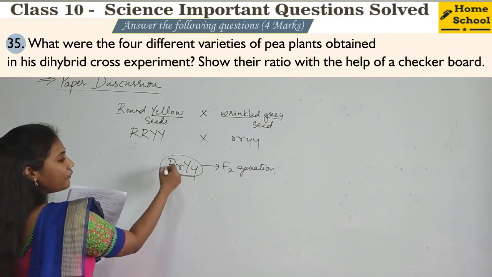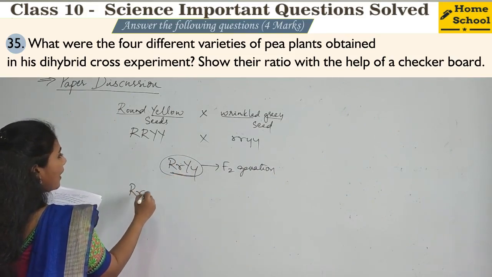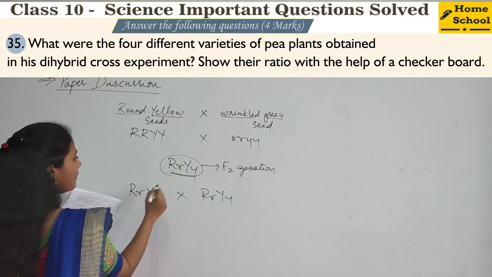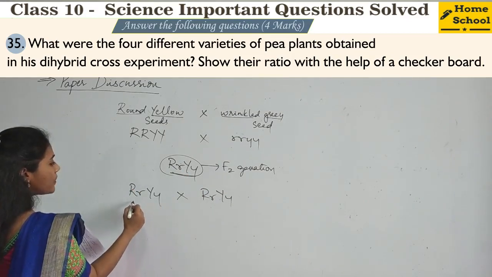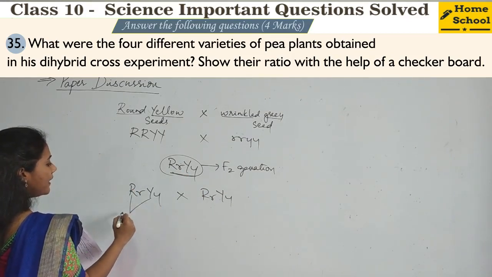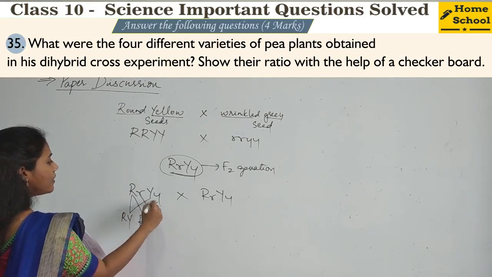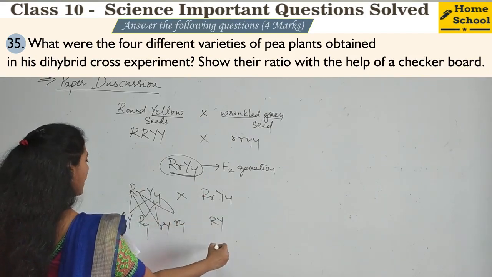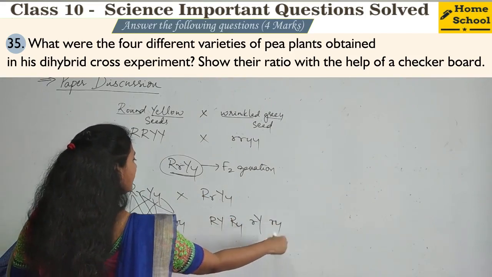Now if you do self breeding between RrYy and RrYy, okay, now I'll take these as parents. I'll do self breeding. So what are the gametes possible here? Gametes possible are RY, capital R small y, small r capital Y, small r small y. Same way here also you will get capital R capital Y, capital R small y, small r capital Y, small r small y, right?